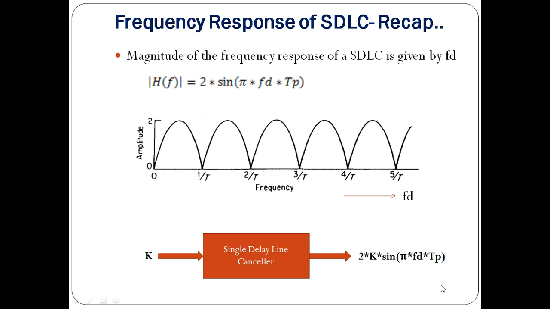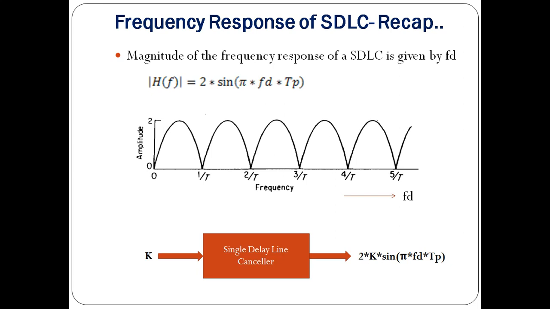Before moving on to the actual topic, blind speeds and clutter attenuation, let us have a quick recap of what we have covered in the previous lecture, the frequency response of the single delay line canceller. In the last lecture, we considered a single delay line canceller.